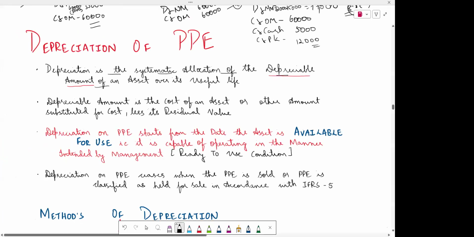Whatever is the useful life, screen is visible? Yes, it's visible. Okay.